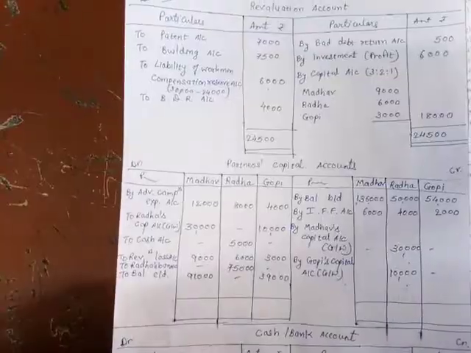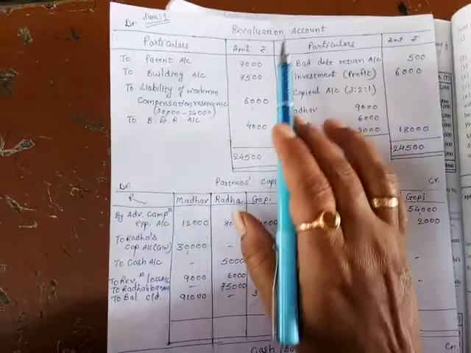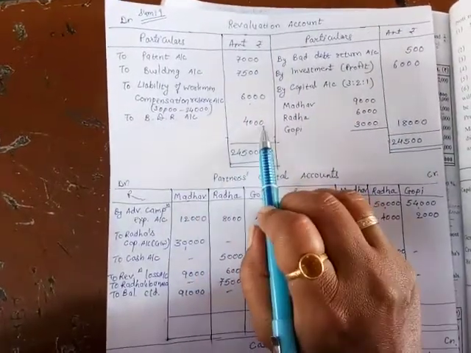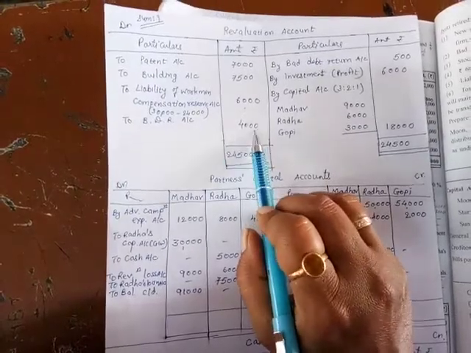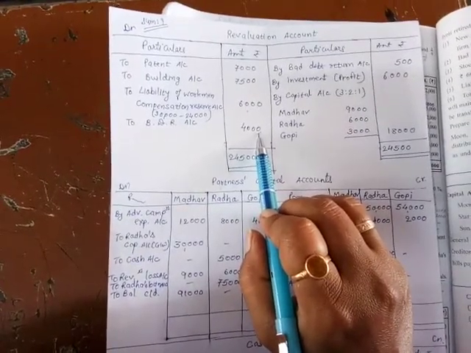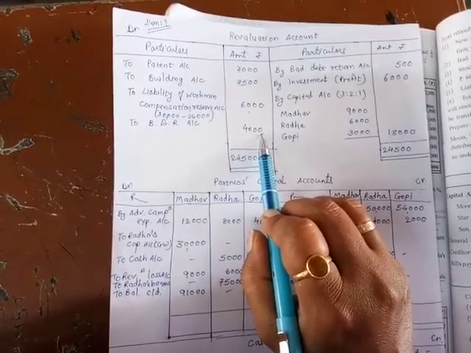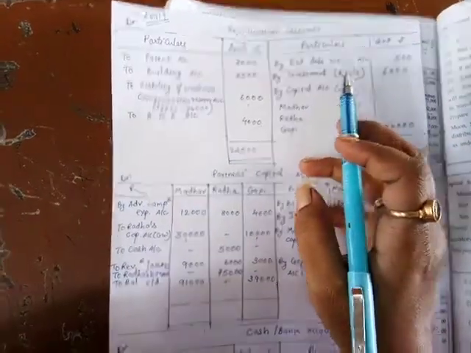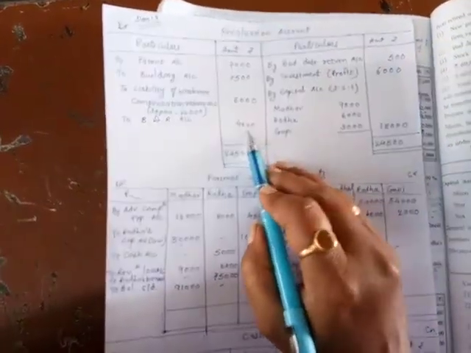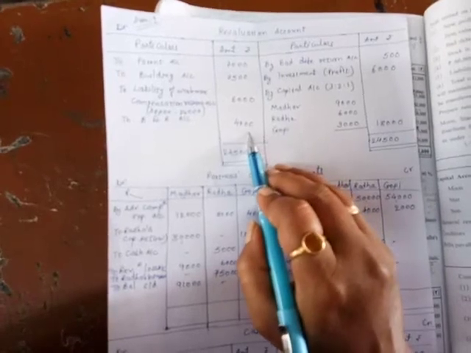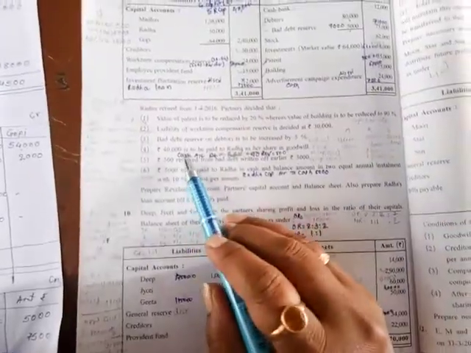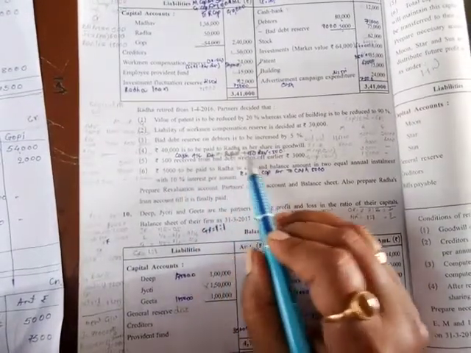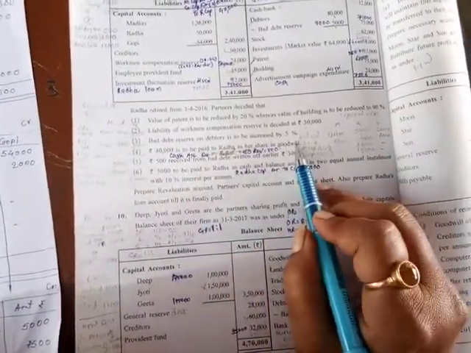Second effect we pass on revaluation debit side BDR account 4,000. Why? Because our adjustment amount is only 4,000, not the whole 9,000. In the 9,000, 5,000 is already given. We have just added only 4,000. So we pass second effect of the 4,000 only. Then 40,000 is to be paid to Radha as per her. This is the point of goodwill.